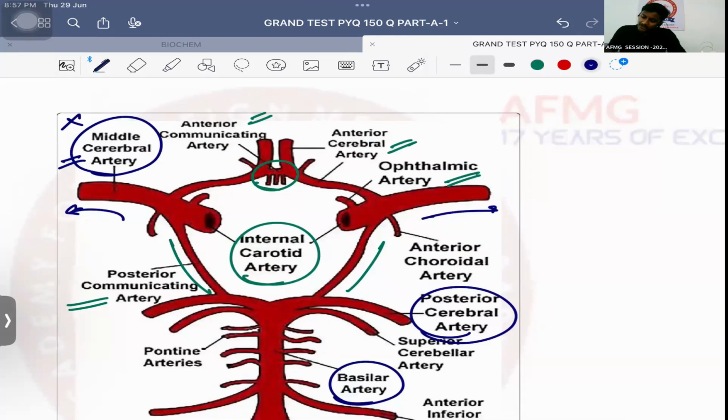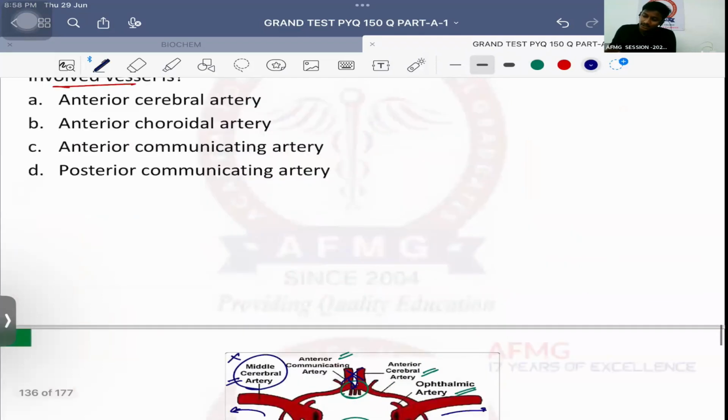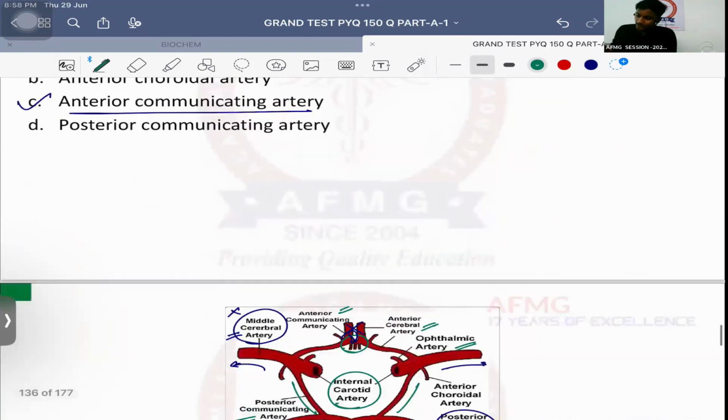Now important is यहाँ पे ये जो anterior communicating artery है. If there is any aneurysm over here, it is very close to the optic chiasma. So if there is any aneurysm in the anterior communicating artery, usually aneurysms are known to compress the optic chiasma. Which fibers? Nasal fibers. So if nasal fibers are compressed, there will be loss of vision in both the temporal fields, and that is called bitemporal hemianopia due to compression of optic chiasma. So which vessel aneurysm is more likely? Anterior communicating artery. शायद मैंने subarachnoid hemorrhage में surgery में लिखवाया है कि most common site for berry aneurysms is anterior communicating artery. ठीक है? So that's the important thing.